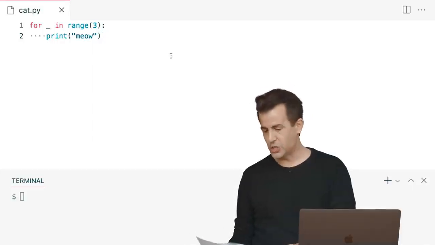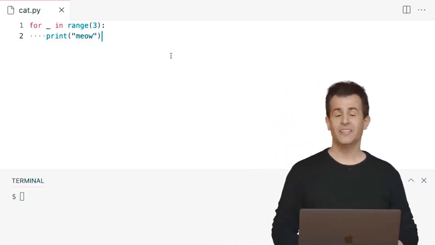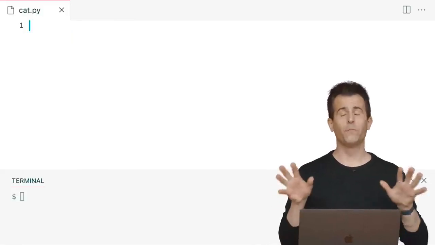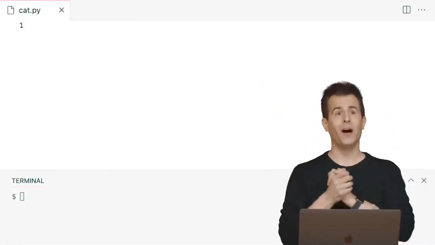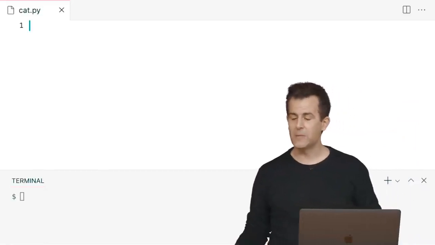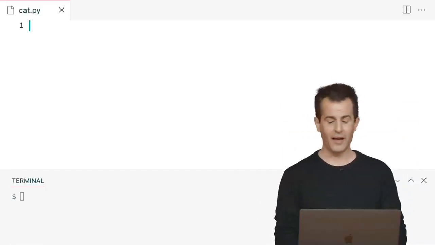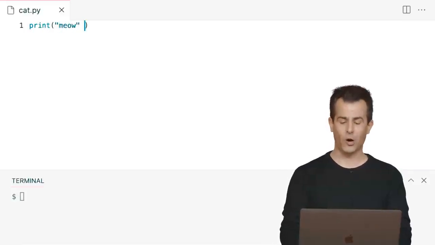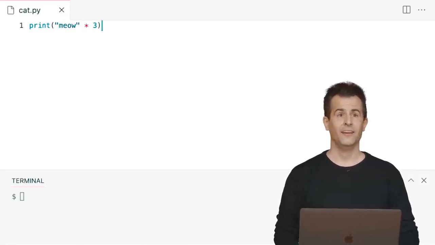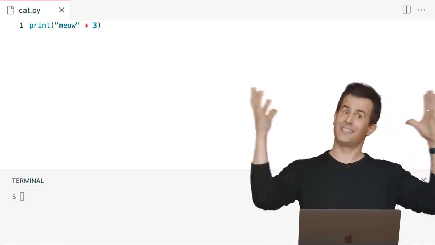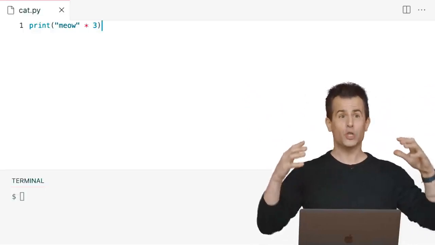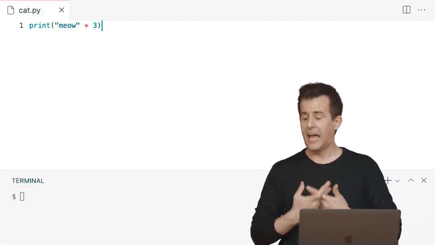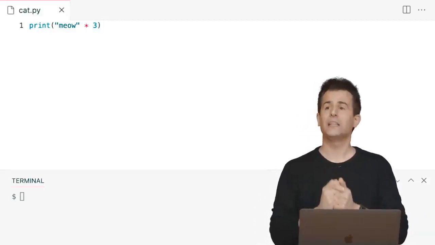But to really get you intrigued by what's possible in Python, let's take this one step further. If we really want to be Pythonic, this one, if you've programmed before, is kind of going to blow your mind, so to speak. If I want the cat to meow 3 times, what if I actually do this? Print, open parenthesis, quote unquote, meow, times 3. All right, you have to be kind of a geek to think this is cool, but this is kind of cool. You can literally just print what you want, multiply it by the number of times that you want, and you will get back exactly that result.